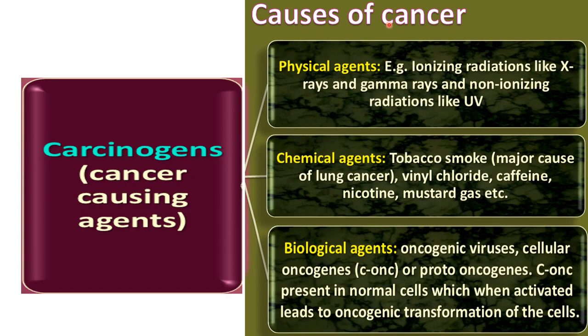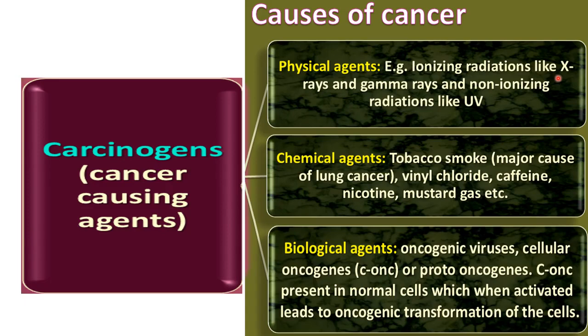Now, what is the cause of cancer? So cancer is caused by carcinogens. What are carcinogens? Cancer causing agents, right? And these cancer causing agents can be of three types: physical agents, chemical agents, or biological agents. What are physical agents of the cancer? Ionizing radiations like X-rays and gamma rays, and non-ionizing radiations like UV rays, right?